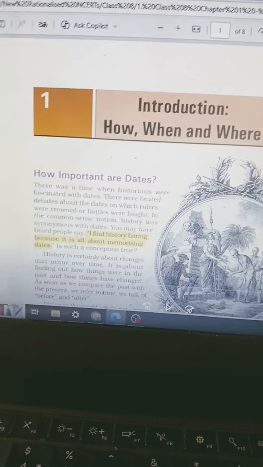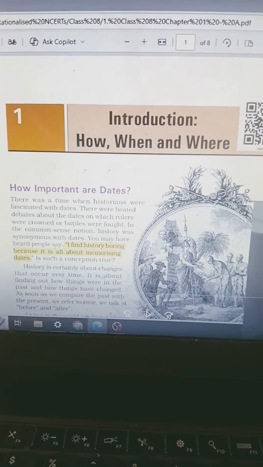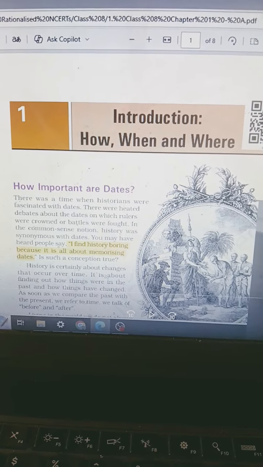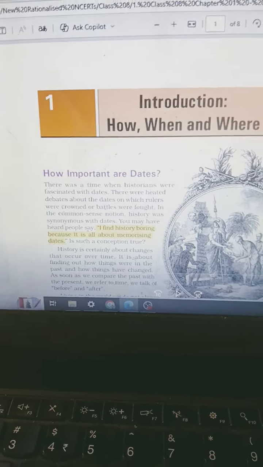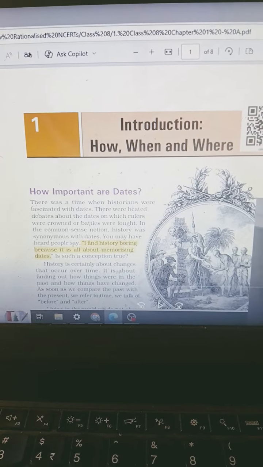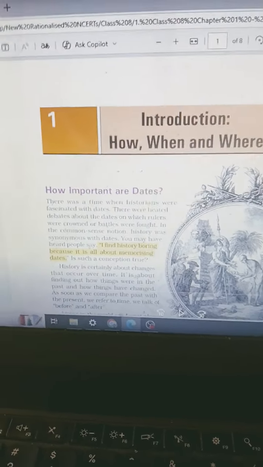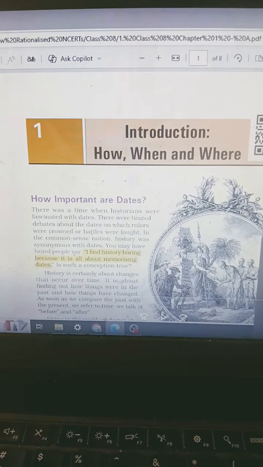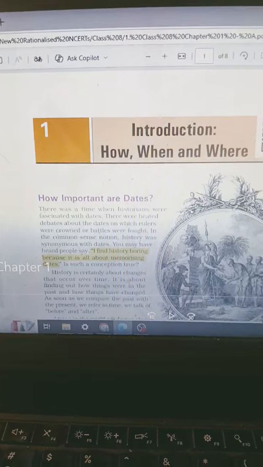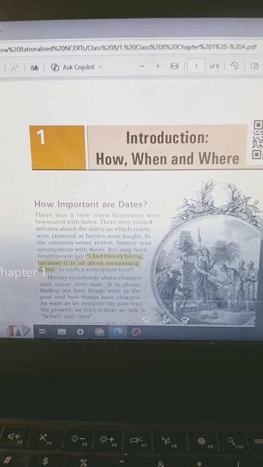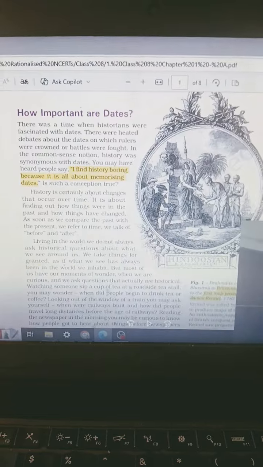See, class 6 NCERT is about ancient India, class 7 is medieval, and class 8 is modern. You know yourself best, whether you are weak in ancient, medieval or modern. Based on that, read these chapters. If you feel you are very weak in medieval, read NCERT class 7 history minutely. Same goes for ancient and modern. You know your weak areas, so read accordingly. But ideally, you should read all these chapters, make some notes, connect the dots, and see what PYQs have been asked. Everything is very, very important from both prelims and mains perspective.